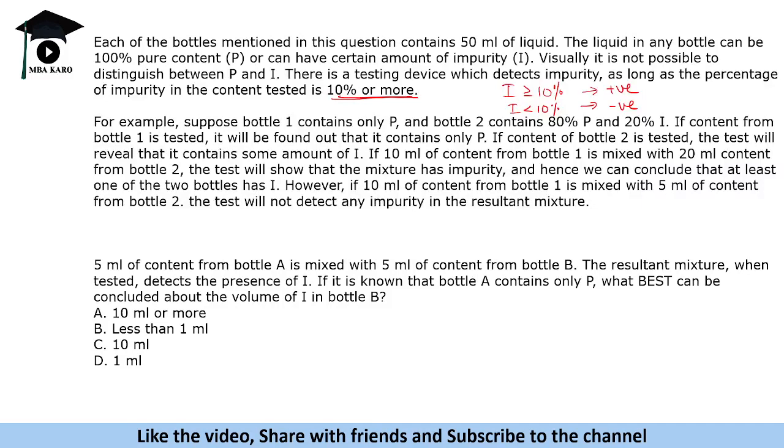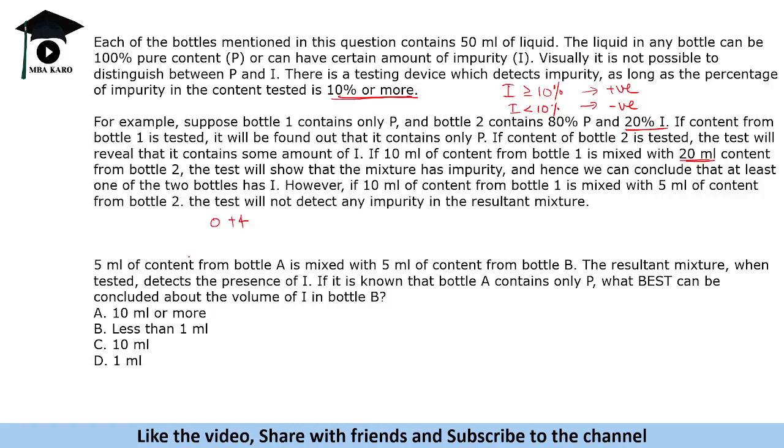Now see this. If you take P, if it is pure, obviously it should show that it is pure. If this is 20% impure, it will show it is impure. Now if 10 ml from bottle 1 is mixed with 20 ml content from bottle 2, 10 ml from bottle 1 will have zero impurity. 20 ml with 20% impurity, 20% of 20 is 4.